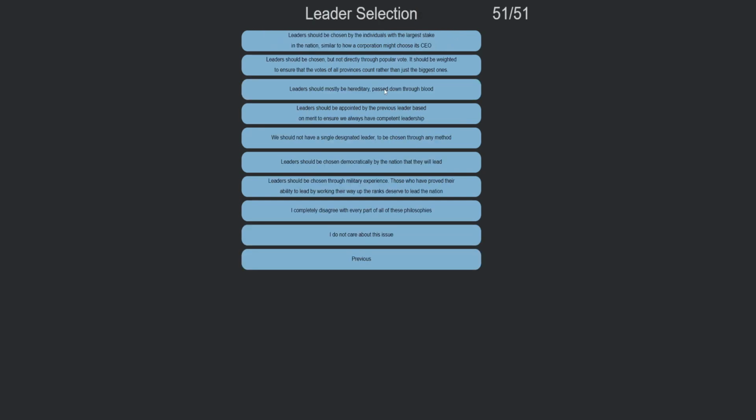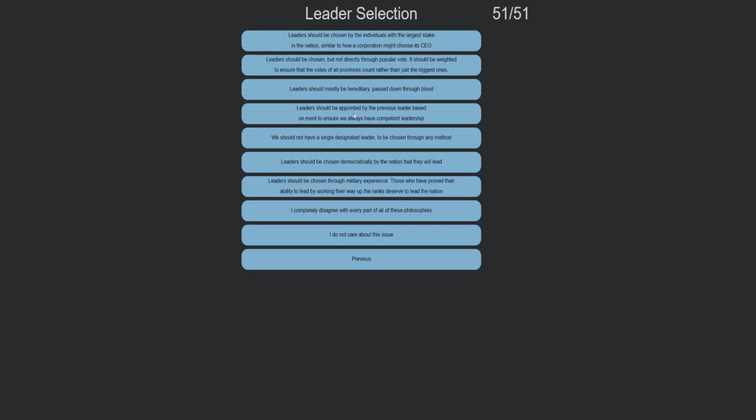They can get one elsewhere. Leader selection. Leaders should be chosen by individuals with the largest stake in the nation, similar to how a corporation might choose a CEO. Leaders should be chosen but not directly through popular vote. It should be weighted to ensure. Leaders should be hereditary. Leaders should be appointed by the previous leader. We should not have a single designated leader to be chosen. Leaders should be chosen democratically by the nation they will lead. Leaders should be chosen through military experience.